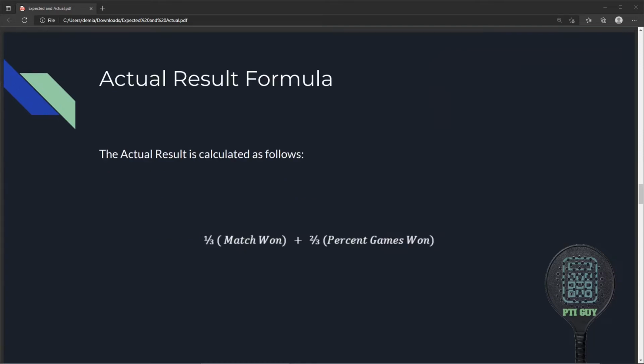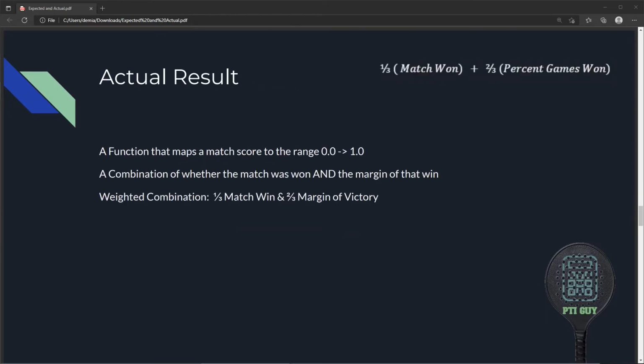The formula for the actual result is 1/3 times 1 if the match was won, plus 2/3 times the percent of games won. If the match was lost, the actual result is 1/3 times 0, plus 2/3 times the percent of games won. But what does this mean, and why was it chosen? The actual result formula is a function that maps a match score to the range 0.0 to 1.0. This is important for the ELO rating system. It's also a combination of whether the match was won and the margin of that win. It's a weighted combination. 1/3 comes from the match win, and 2/3 comes from the margin of victory.